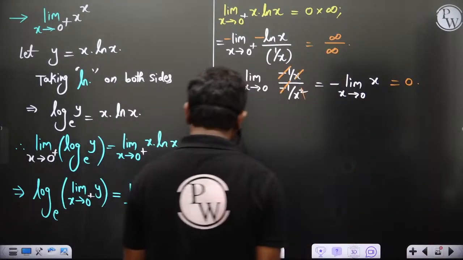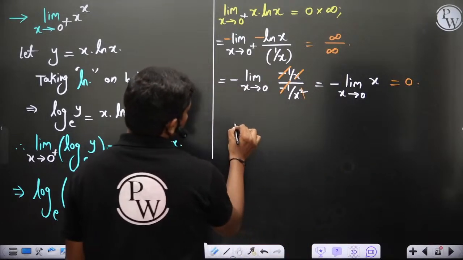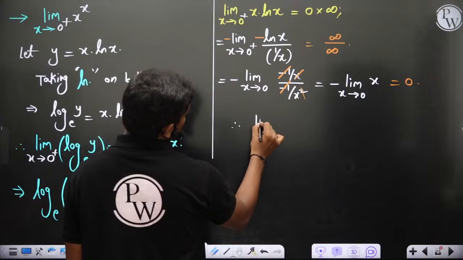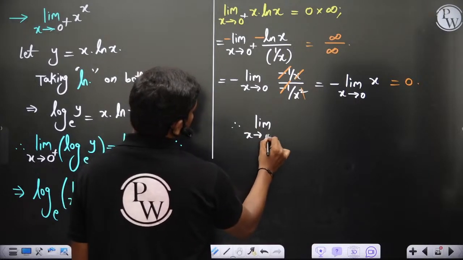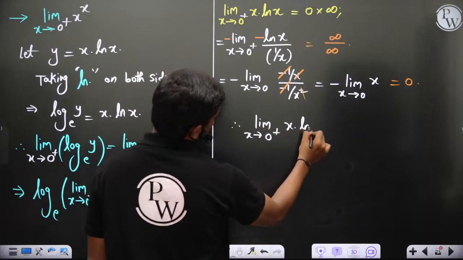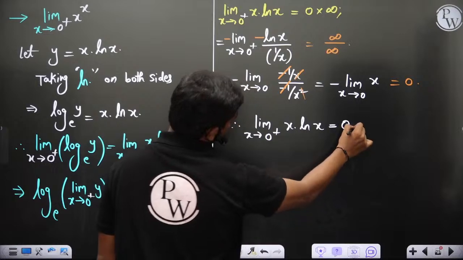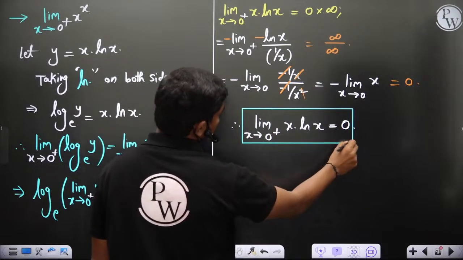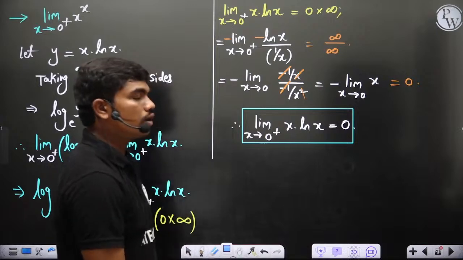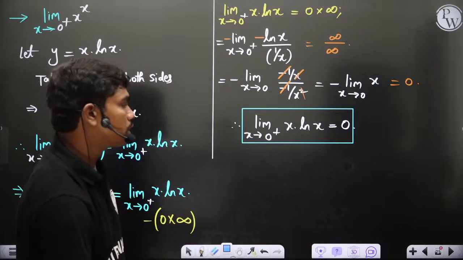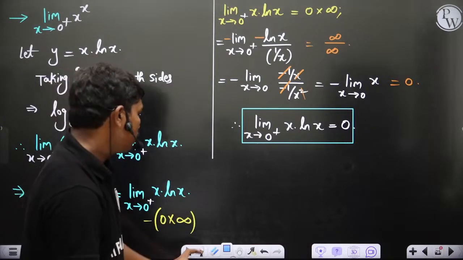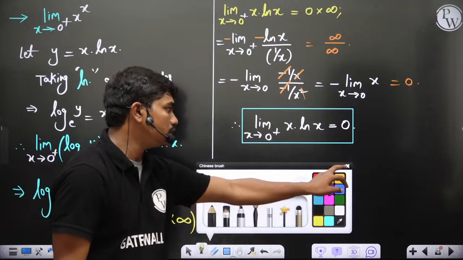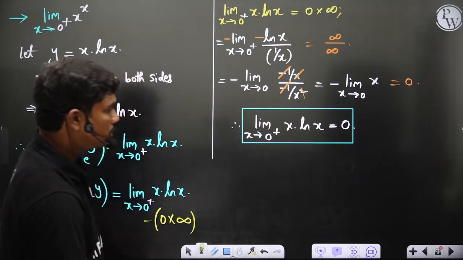Which means limit x tends to 0 plus of x into ln x is coming up to be 0. This is what we have here. So x into ln x is equal to 0 is what you are getting here. Now in this range, x into log x is equal to 0, of course.